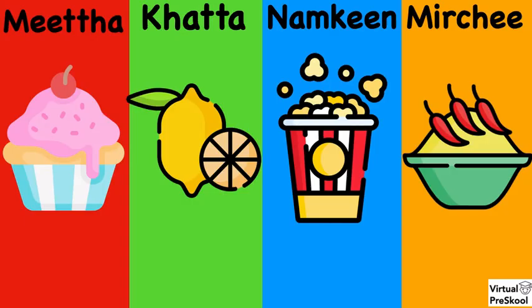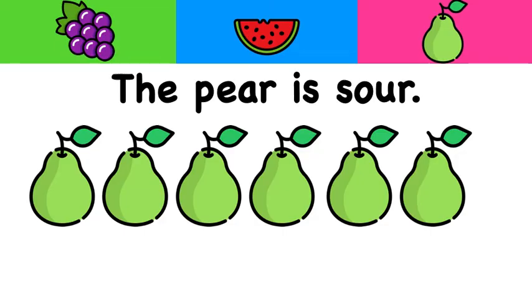All right? So here's your chance to review the 4 taste words I taught you. Meetha is sweet, khatta is sour, namkeen is salty, mirchi is spicy. All right, how do we say the pear is sour? You know the word for pear and you know sour, so put it together in a sentence.